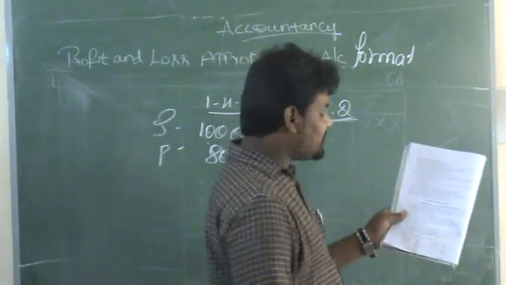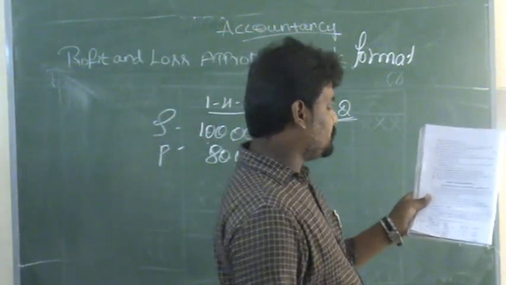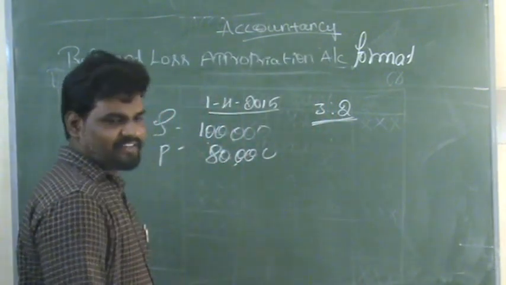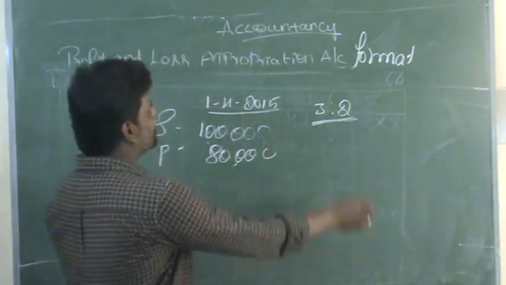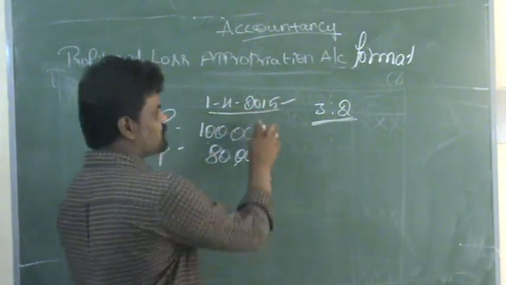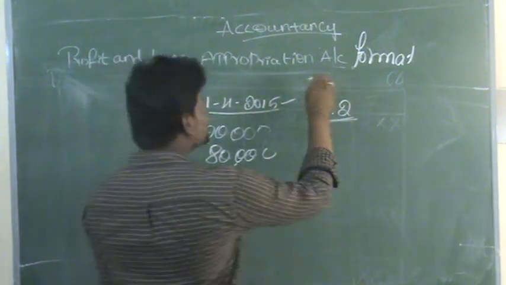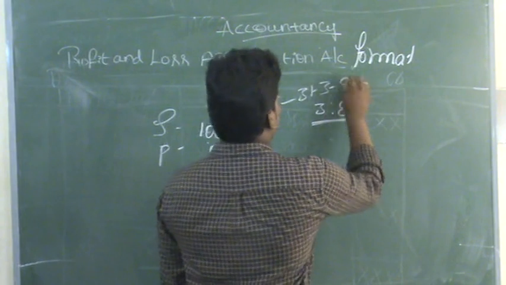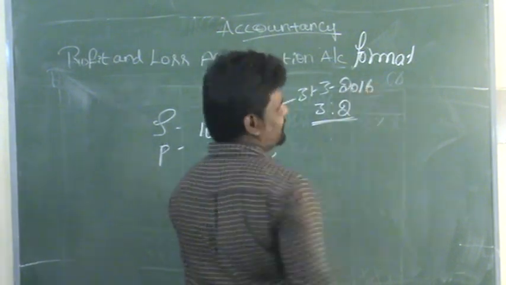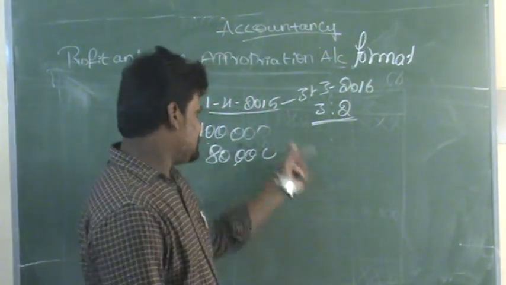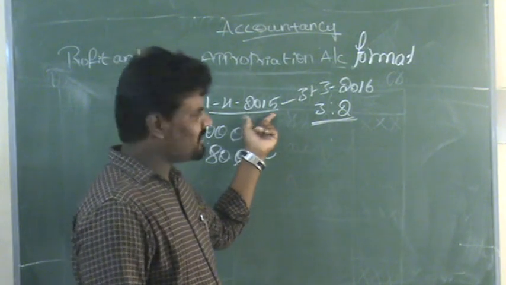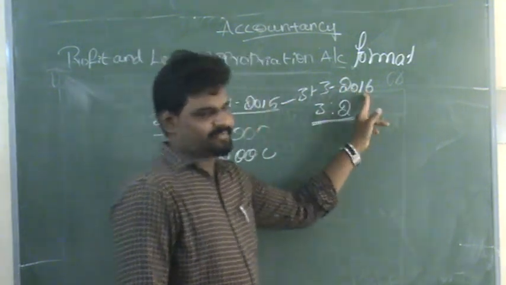And for the year ending 31st March 2016, the assessment year begins on 1/4/2015 and ends on 31st March 2016. This is the beginning of the assessment year, and this is the end of the assessment year.